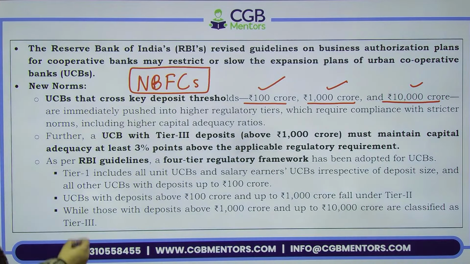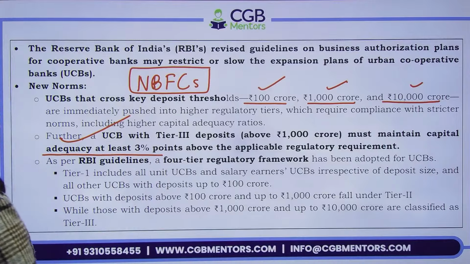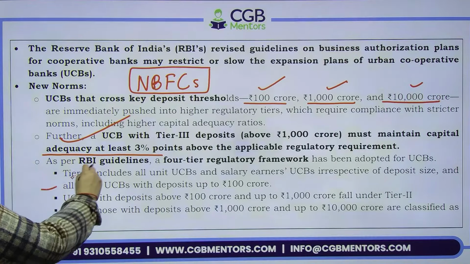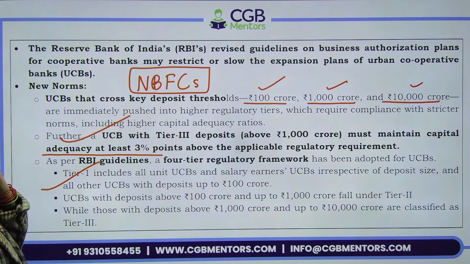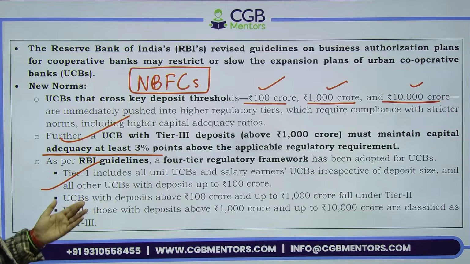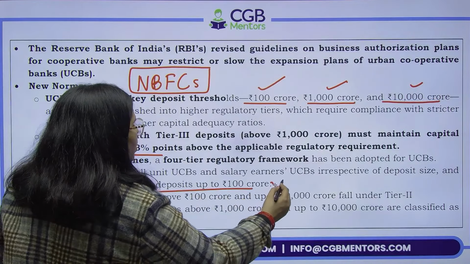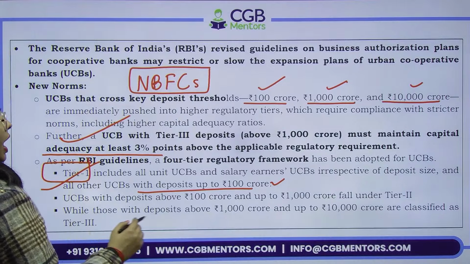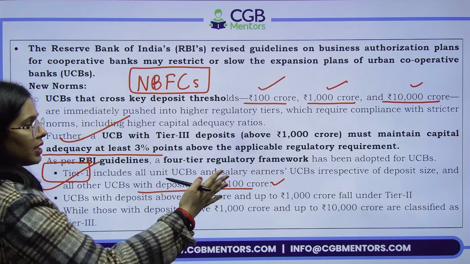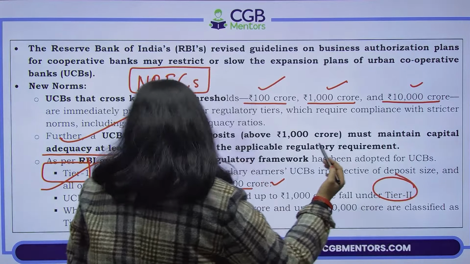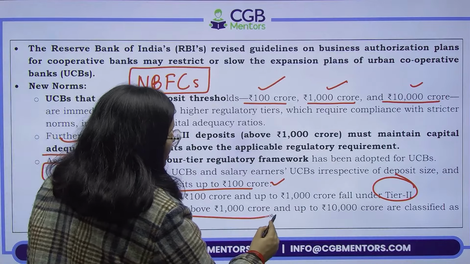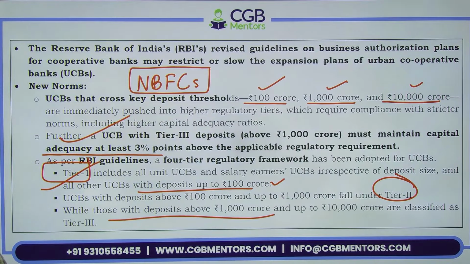So further, a UCB with the tier 3 deposit, that means above 1000 crore, must maintain capital adequacy at least 3 points above the regulatory requirement. ठीक है, RBI guideline has been adopted for UCBs. Tier 1 includes all UCBs and salary earner UCBs irrespective of deposit size, and the UCBs with the deposit size up to 100 crores. ये आपका tier 1 में. If it is going beyond 100 crores up to 1000 crore, that is tier 2. And tier 3 में आपका क्या आएगा? The UCBs which are having deposits above 1000 crore and up to 10,000, they are in the tier 3.